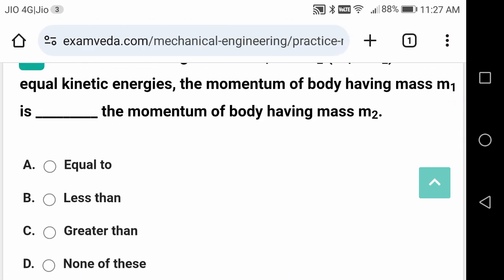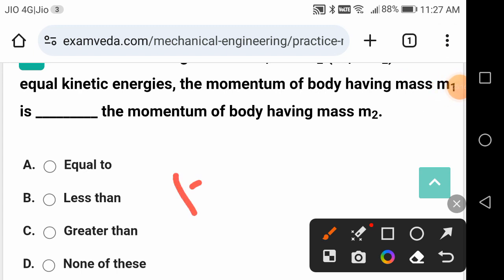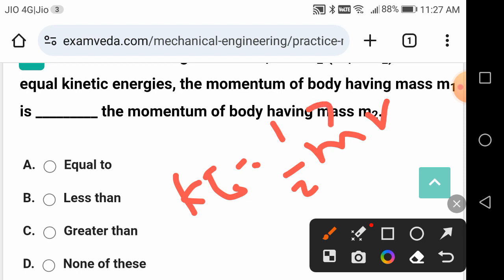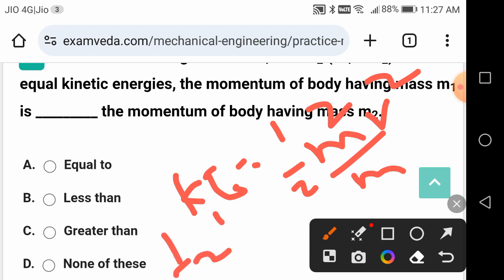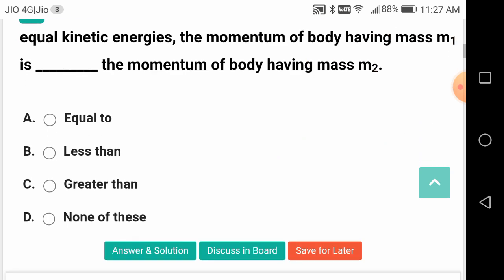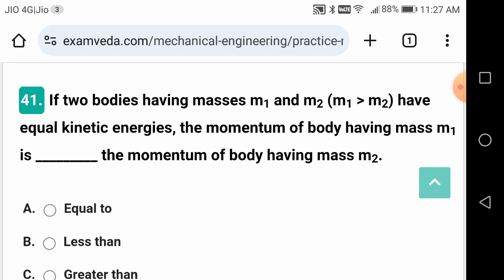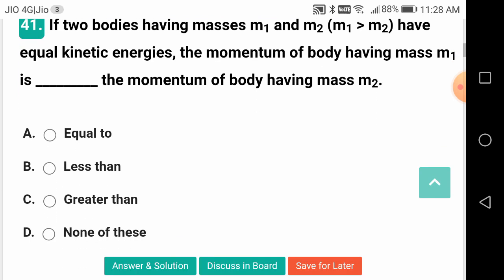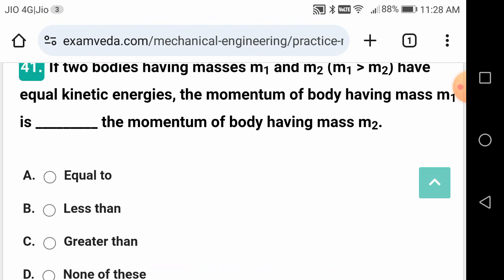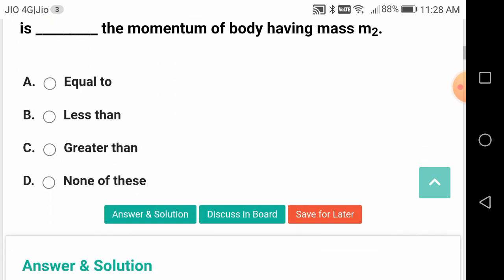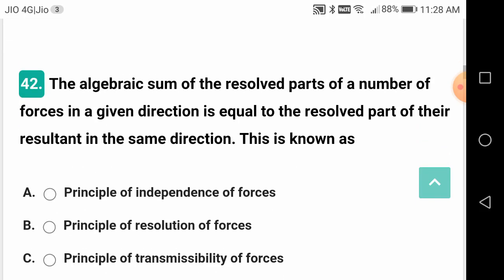Kinetic energy is equal to half mv square. Let us say m square v square by m also I can write, yes or no, right? So I can write it as half into momentum, let us say I am denoting the momentum by L, so L square by m. So whichever is having more mass should be having more momentum, for equal kinetic energy. Anyhow, check that if you are having any doubts.